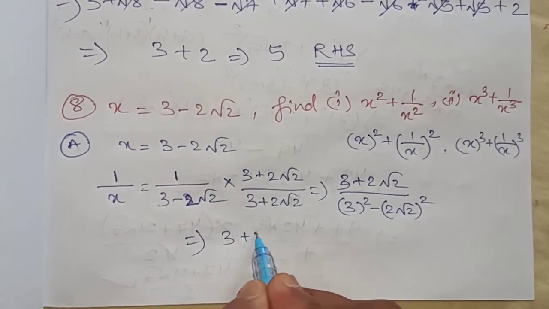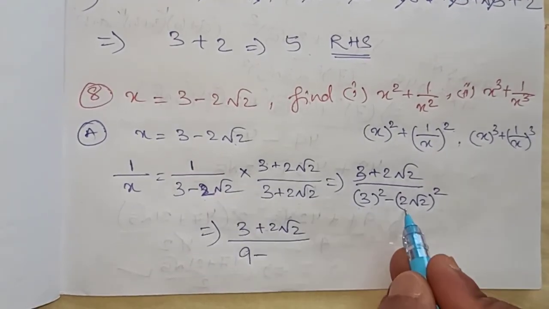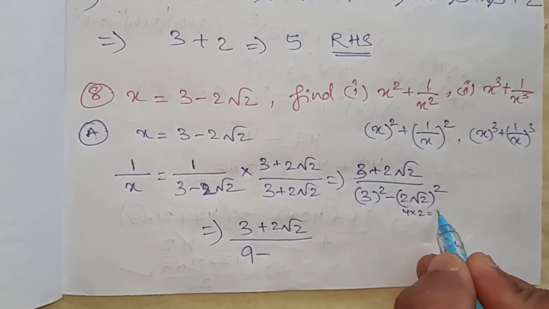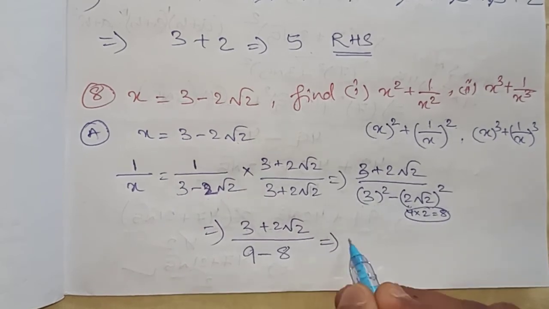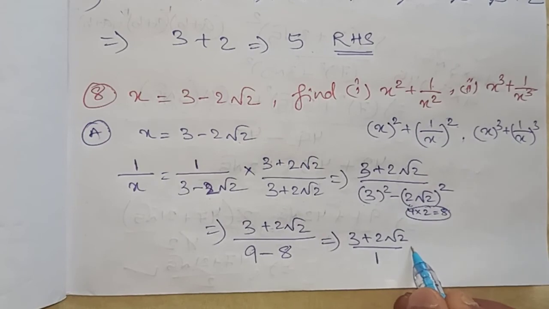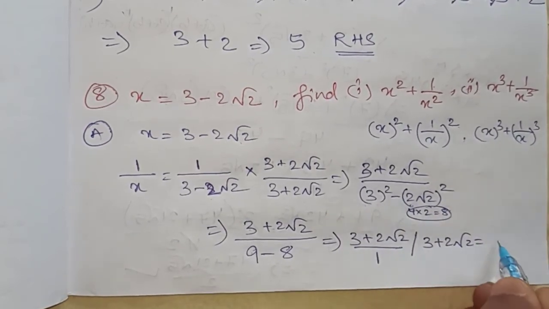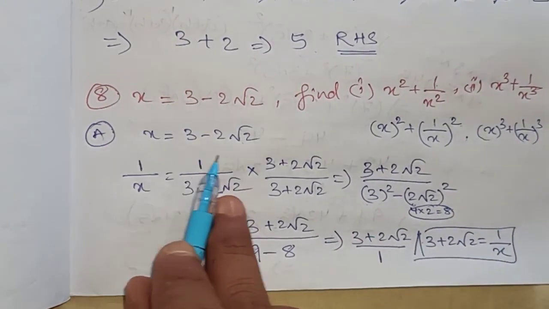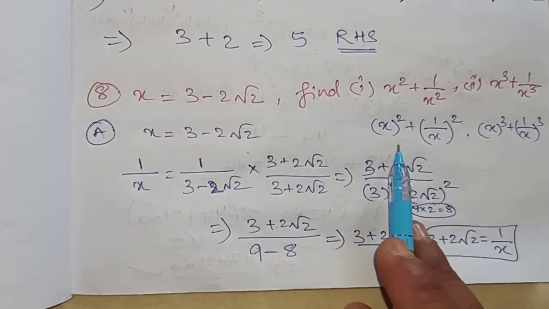Now 3 plus 2 root 2 by 3 square, that is 9, minus 2 root 2 square. 2 root 2 square is 4 into 2, which is 8. So we will get 3 plus 2 root 2 by 1, or we can say 3 plus 2 root 2. This is the value of 1 by x. Okay, the value of x is 3 minus 2 root 2 and the value of 1 by x is 3 plus 2 root 2. Now we will solve the question.